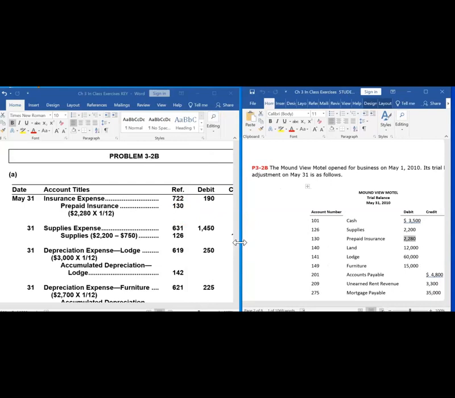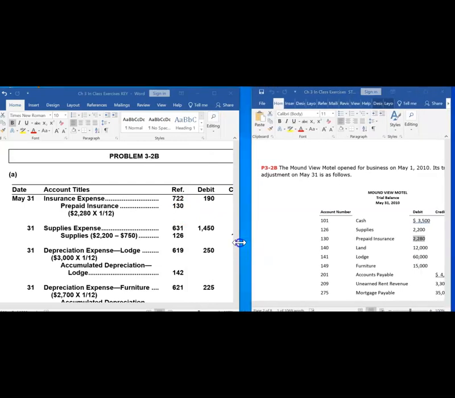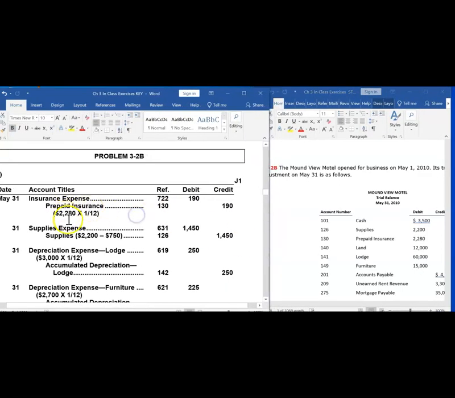What we have is 1 month of that, $2,280 times 1/12, or basically $2,280 divided by 12, $190 worth of prepaid insurance was used up. We need to decrease the prepaid insurance account.